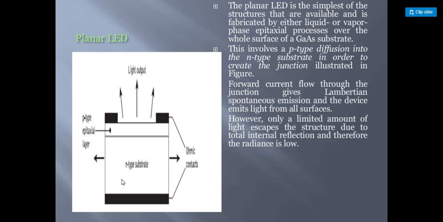That can be done by applying S to Z. The device emits light from all surfaces, Lambertian spontaneous emission. However, only a limited amount of light escapes the structure due to total internal reflection. This is the main factor that depends upon the transformation, as we have discussed. So that's the structure of it.